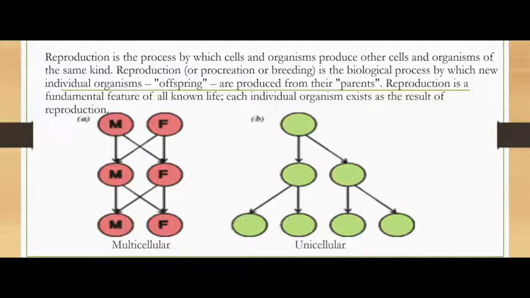This mode of reproduction involves a single parent to produce their offspring. Unicellular organisms contain only one cell, so they reproduce through asexual reproduction, while multicellular organisms have a complex body design, so they reproduce through the sexual method.